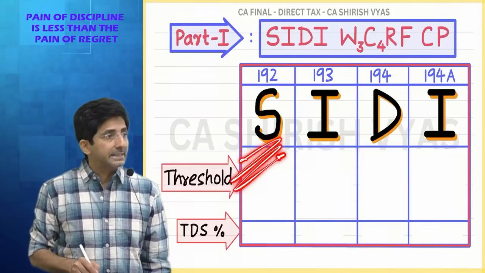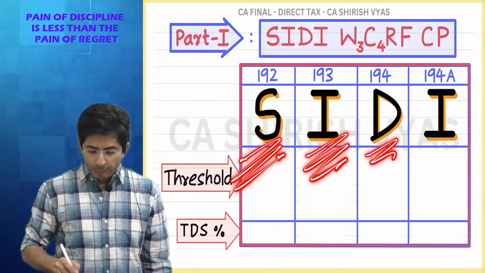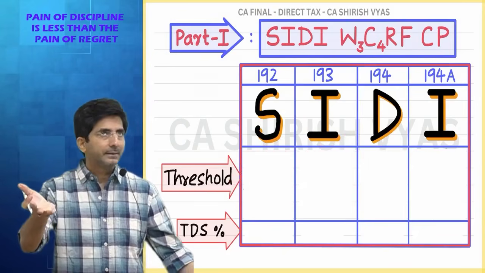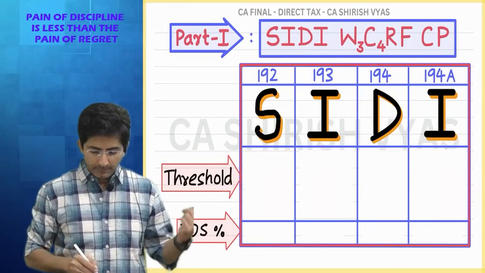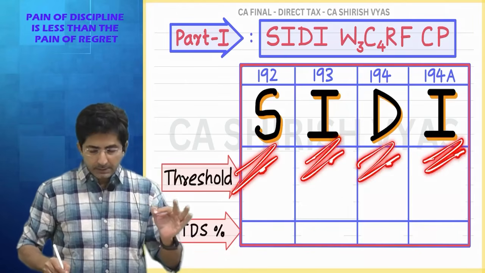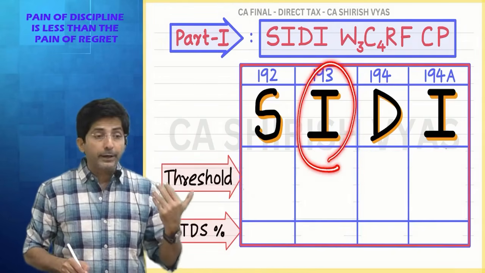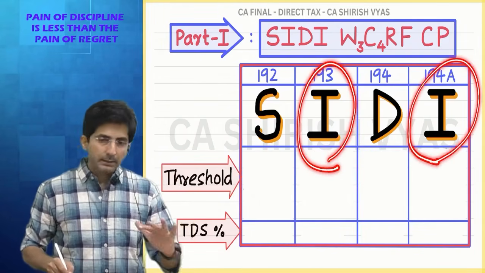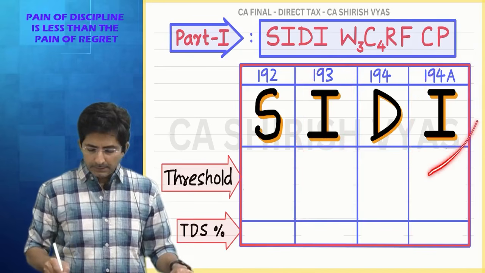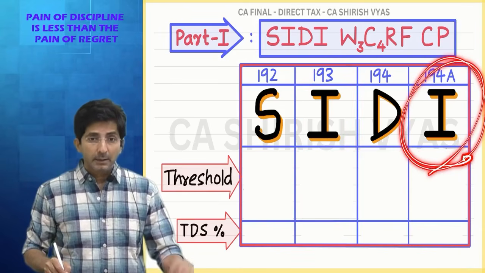S, TDS on salary. I for interest on securities. D for dividend. See, the keyword is such that you can automatically guess which item the TDS is for. Salary, interest on securities, dividend, interest other than interest on securities. Securities can be debenture, bond, but this is other than security, like bank account, loans, interest other than security.